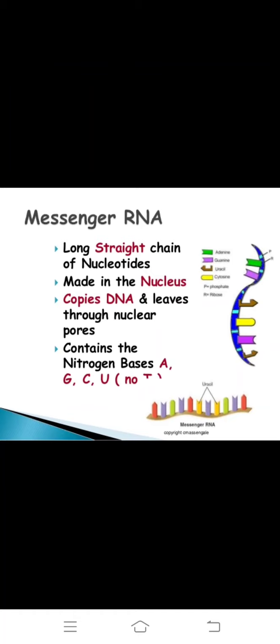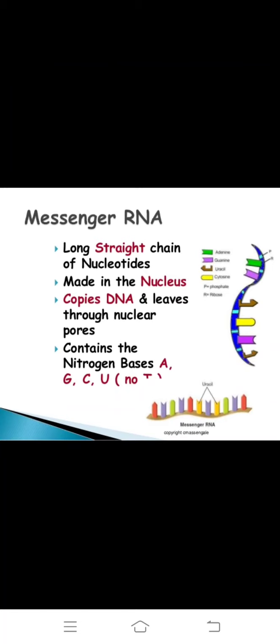Next, mRNA, messenger RNA, is a long, straight chain of nucleotides made in the nucleus. It copies DNA and leaves through the nuclear pore.